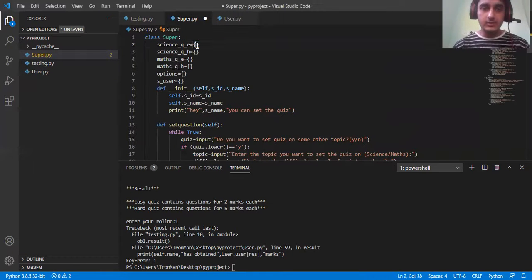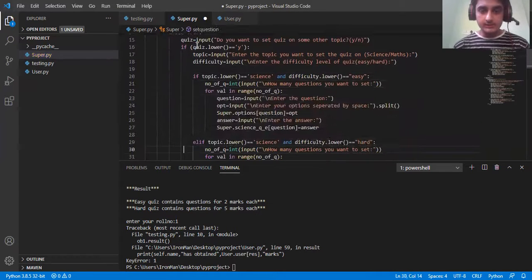Similarly, for the options, it's going to be the question and the option, and the option is going to be a list. So you can enter as many options as you want. No worries.